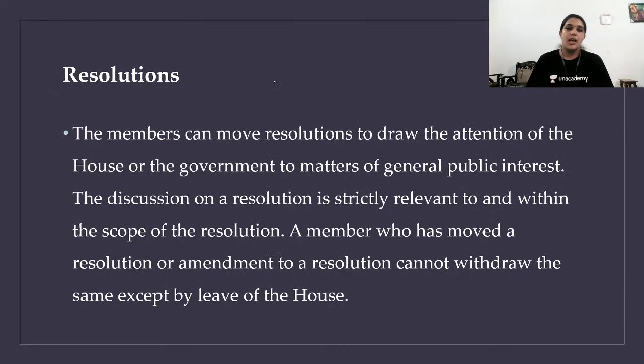Fine. Next, resolutions. Now, whatever we saw are motions. Now we are seeing resolutions. We will also see the difference between resolutions and motions. Don't worry. The members can move resolutions to draw the attention of the House or the government to matters of general public interest. The discussion of a resolution is strictly relevant to and within the scope of the resolution.